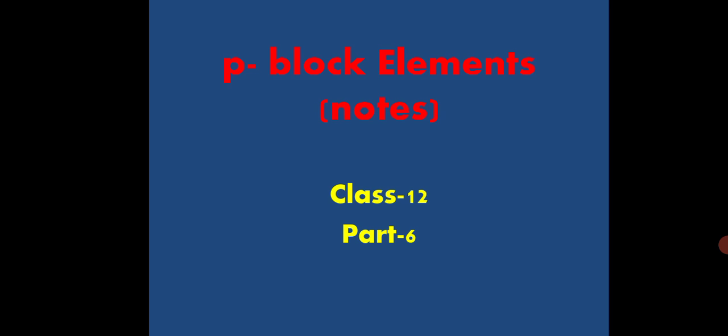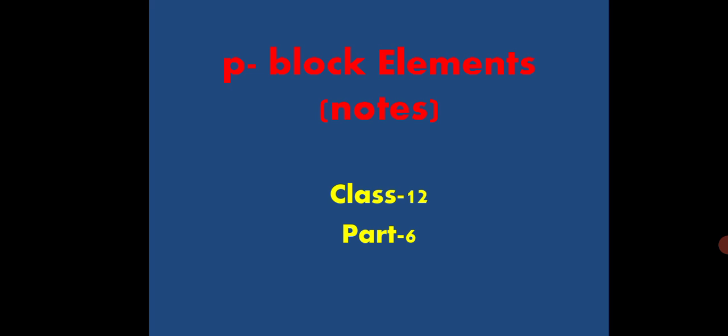Got it? Fine. Later on, when these gases were discovered, Mendeleev said in his periodic table that these elements have valency 0 and hence should occupy the 0 group of the periodic table. But after that, when Moseley gave us the periodic table, it came to be in group 18 of the periodic table. The same 0 group was named group 18 only, because its valency is also 0. Clear?